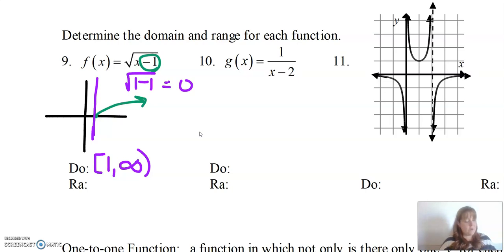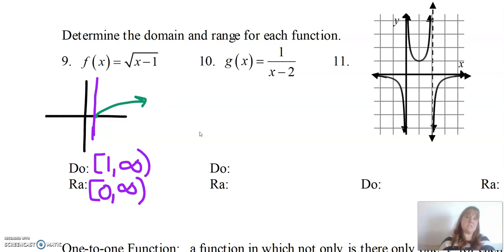And then what's the range of this function? Well, what's the lowest that this takes? Well, it goes down to 0, right? And we know that it spits out 0. So instead of an open bracket there, we're going to do a closed bracket, right? We know that 0 is included. When I put 1 in, I get out 0. So it is part of the range. And then it goes to positive infinity as well. And again, open bracket.